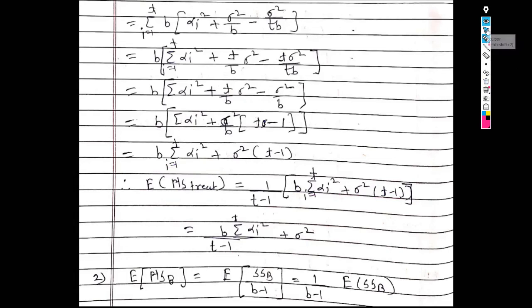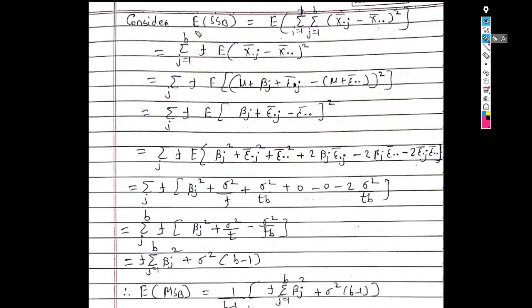Now we will discuss the expression for expected value of mean sum of square due to block. So consider expected value of mean sum of square due to block. So mean sum of square due to block can be written as sum of square due to block upon its degrees of freedom B minus 1. Now take this 1 upon B minus 1 outside the bracket. We get expected value of sum of square due to block. So let us consider expected value of sum of square due to block.